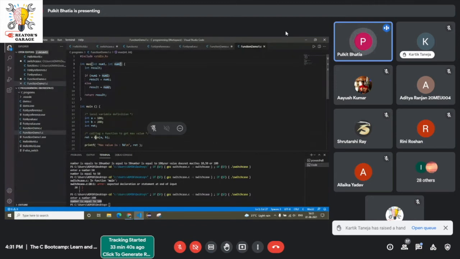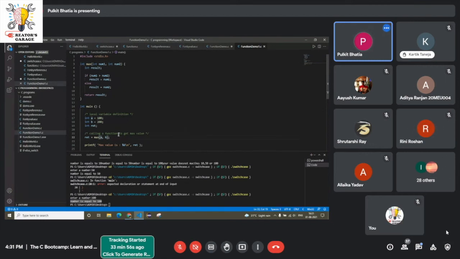Here I have written int num1 and int num2. These a and b are acting as number 1 and number 2 here.